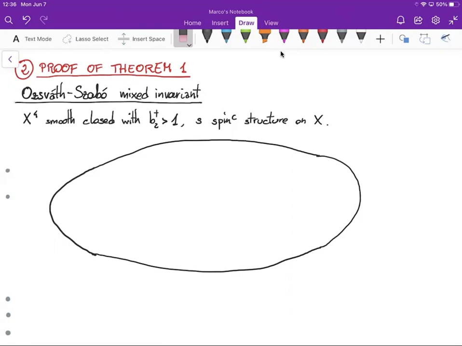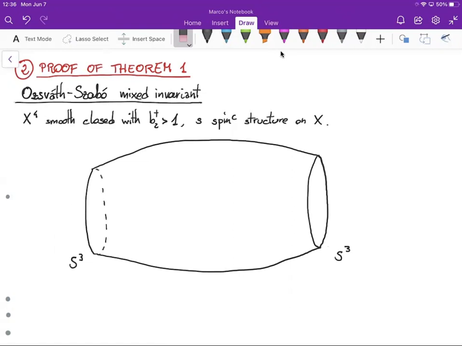You start from the four-manifold X, you remove the interior of two four balls, so that you get a cobordism from S3 to S3. Then you break the cobordism into two parts, X1 and X2, by choosing an embedded three-manifold N with some extra properties. Such a three-manifold is called an admissible cut by Ozsváth and Szabó.